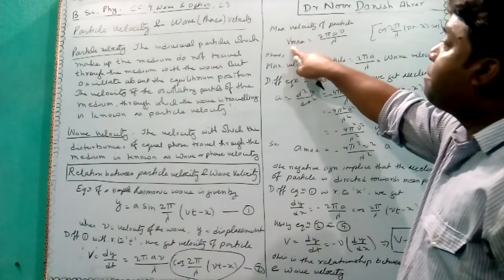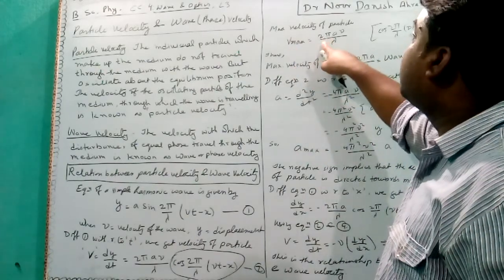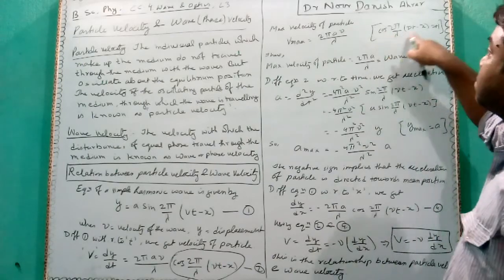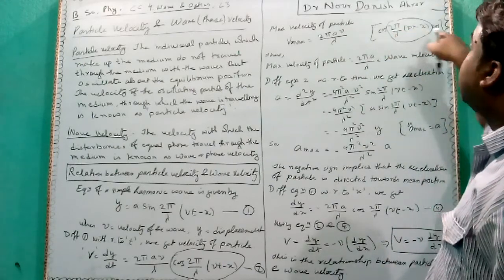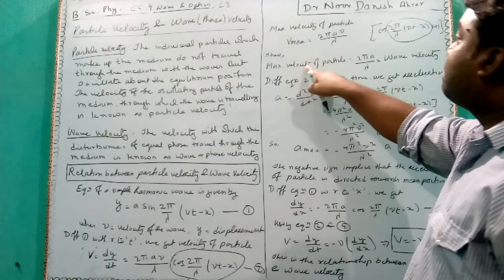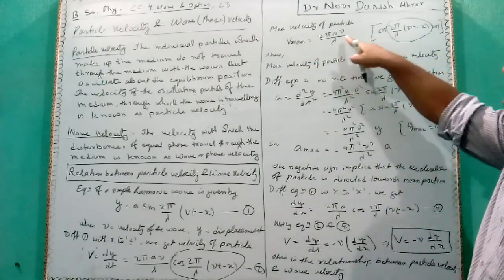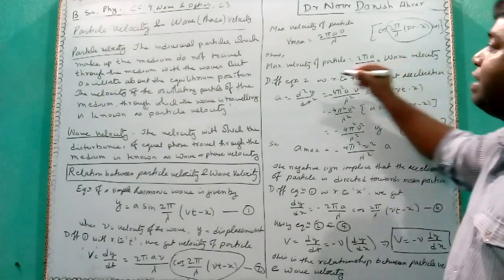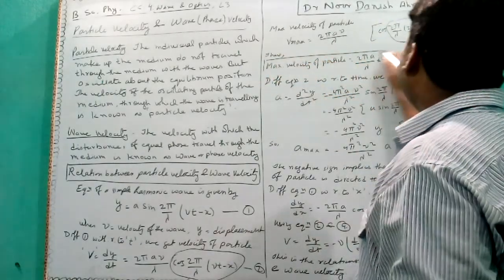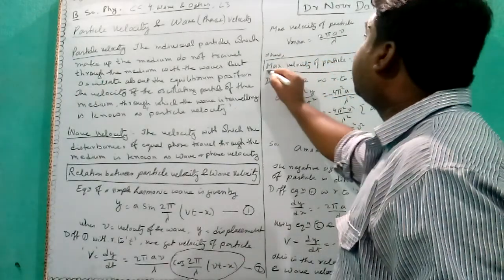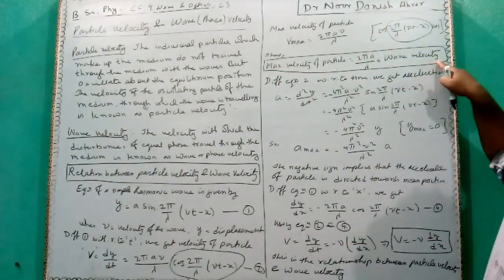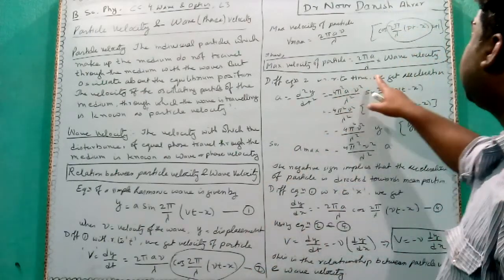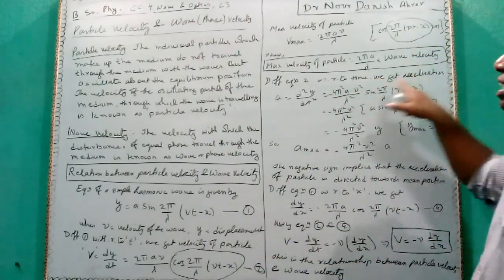So the maximum particle velocity V max will be equal to 2πav/λ, where the cosine portion is equal to 1. The maximum velocity of the particle is related to 2πa/λ into the wave velocity. Now, again differentiating equation 2 with respect to time, we get the acceleration.